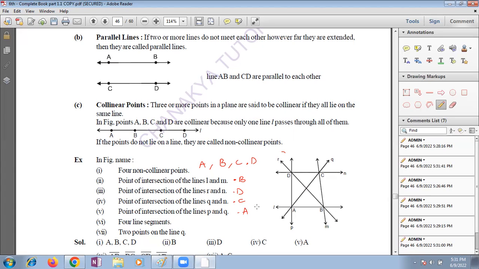Good. Next question, Rishita. Four line segments. You give two line segments, another will give another line segments. Four line segments. Name two line segments. D and C. Yes, D and C. CD also we can write, or DC also we can write.